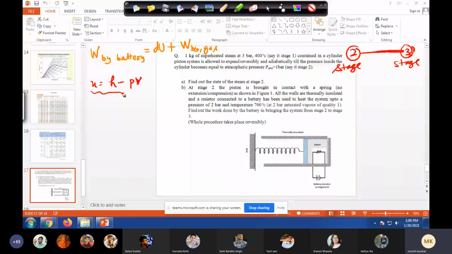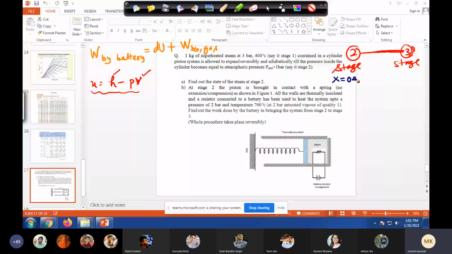So why am I doing that? Because it's not available in the table. That's all. If it's available in the table, you can directly use that. But since it's not available in the table generally, we have to calculate H and V, and then we have to calculate U. So at stage 2, we have quality X equals 0.928 or whatever, 0.93, we can also say 0.92.